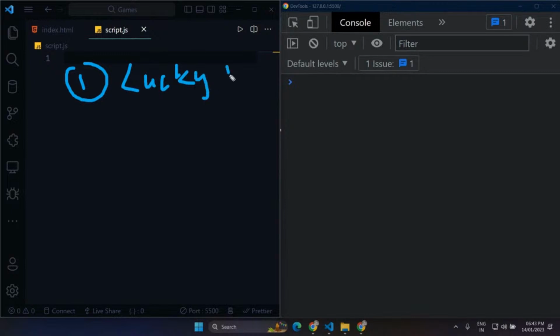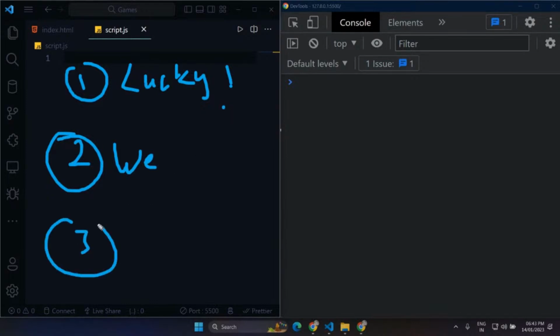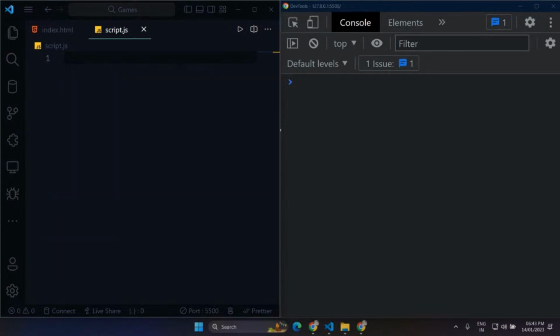This is what we have to do, lucky number. And the second step, we have to get the input from the user. And the third is to check if the number the user has given to us is correct or not, and then we can see what we are going to do.